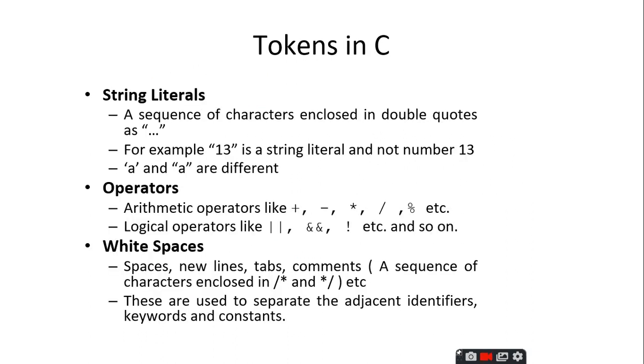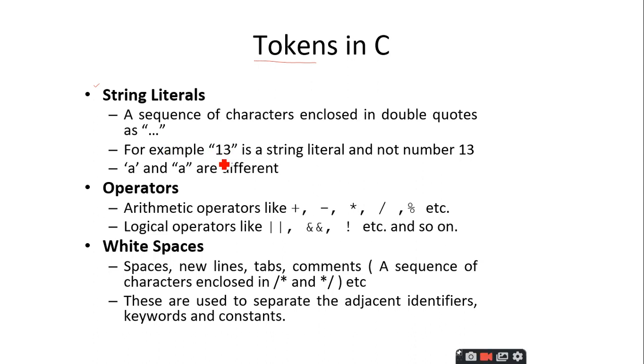And coming back to our discussion again, tokens. The fourth part of these tokens is the string literals. It is nothing but the string constants which we have discussed now. A sequence of characters enclosed in double quotes like this is called a string literal or a string constant.